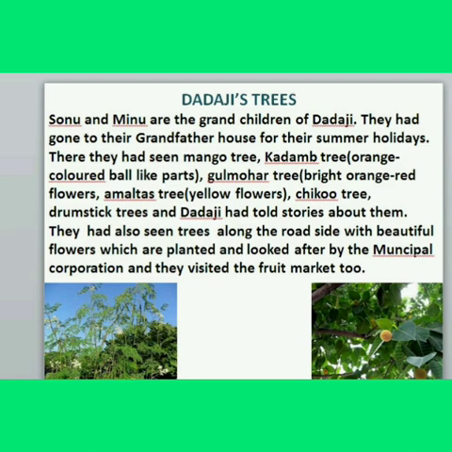They had also seen trees along the roadside with beautiful flowers which are planted and looked after by the municipal corporation. And they visited the fruit market too. There they enjoyed a lot and had a lot of fun. Yes, you also enjoyed when you went on summer vacation, no? Yes. Good.